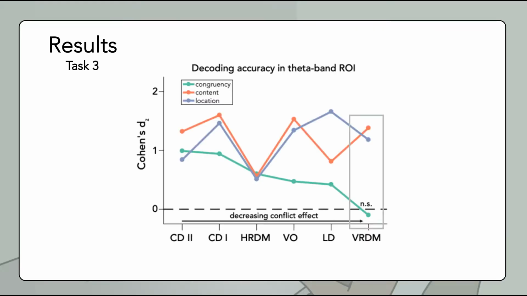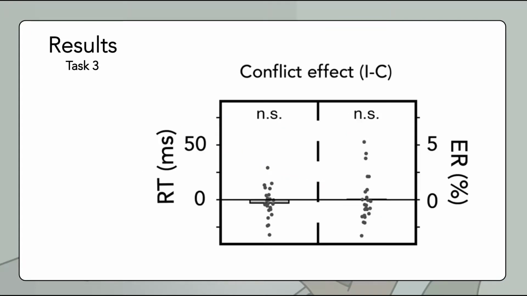For the results of this task, we have to look at the dots that are most to the right. The red and the blue line are almost as high as during the first task, while the green line dropped to 0. This indicates that the location and the content of the sound are still processed, but that the conflict is not detected. We can even take a look at some behavioural data.